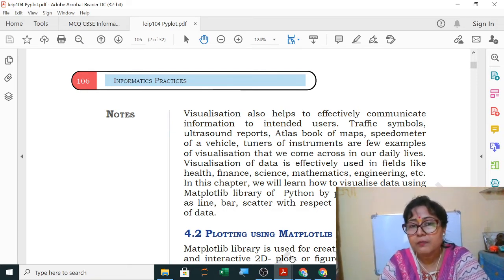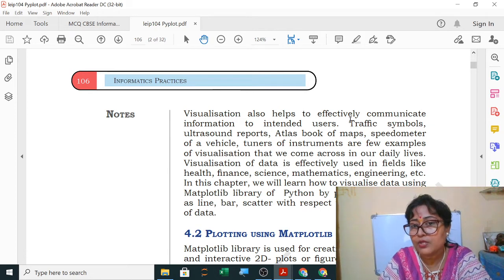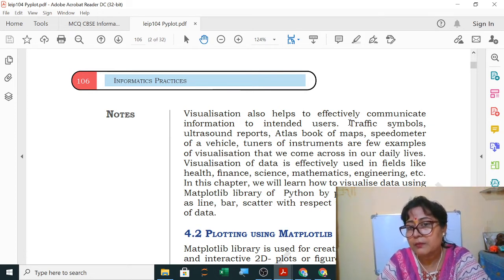So traffic symbols, ultrasound reports, atlas book of maps, speedometer of a vehicle, tuners of instruments are a few examples of visualization that we come across in our daily life. So these are the examples. Just remember the examples because you may have to write some common examples of data visualization where you use it in your real life.